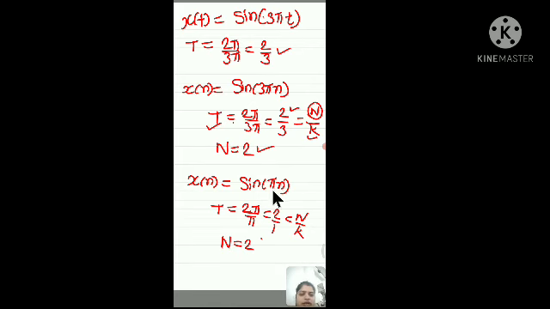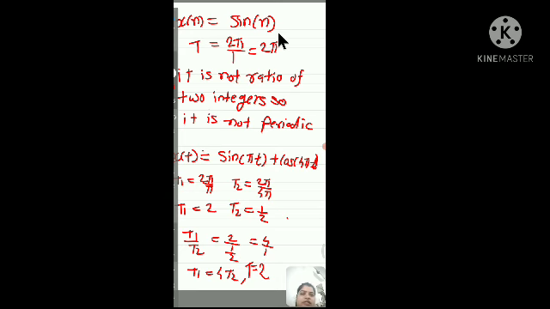Next take another example. x(n) is equal to sin(πn). So T is equal to 2π by π, again 2π by ω0, so 2π by π is 2, so N by k, so N is equal to 2. So for the discrete case, this T should be a ratio of two integers, then only it is periodic, otherwise it is a non-periodic signal. Next example is x(n) is equal to sin(n). So T is again 2π by 1, so this is 2π. It is not a ratio of two integers, so it is not a periodic signal.